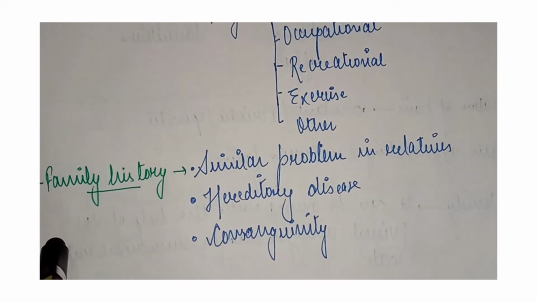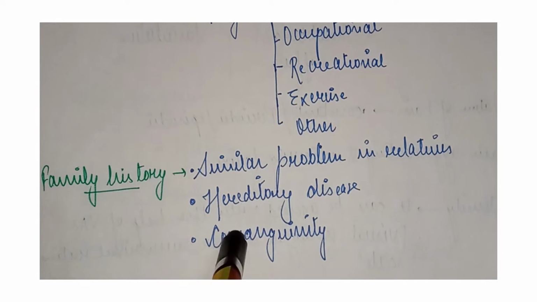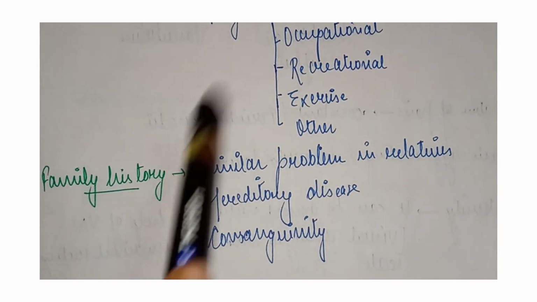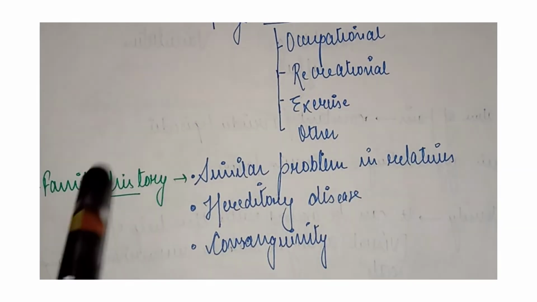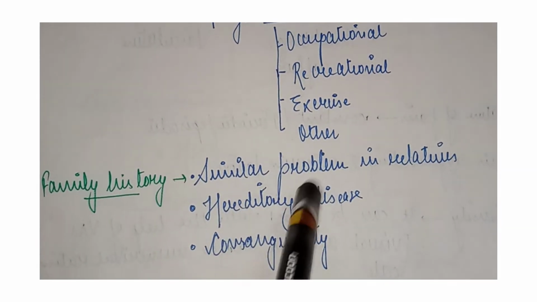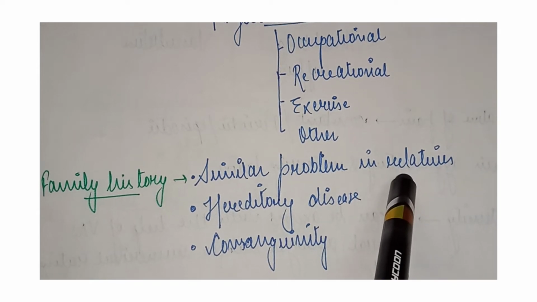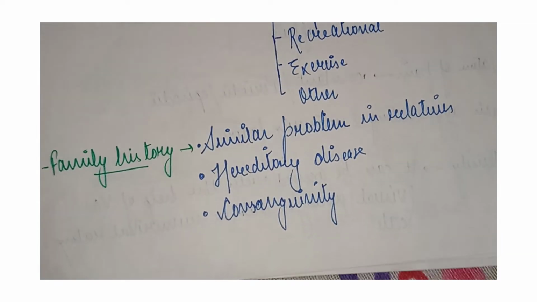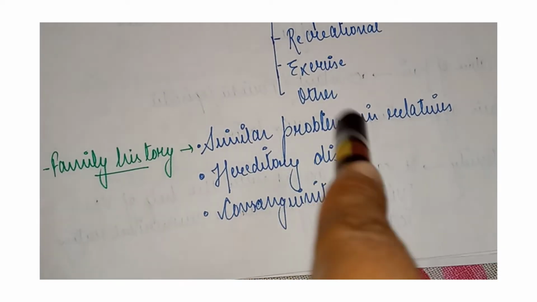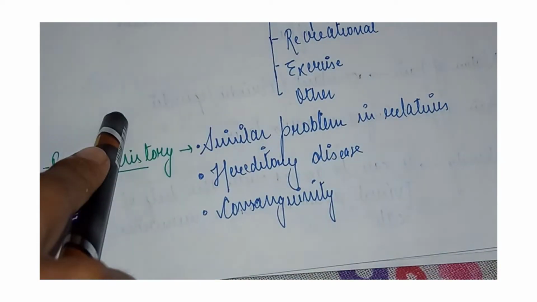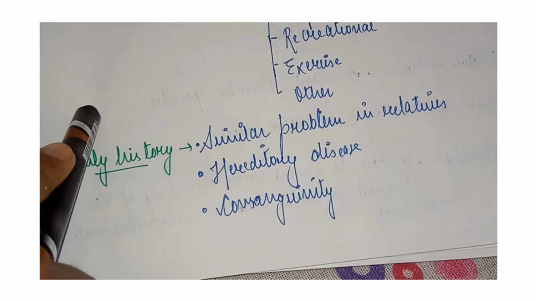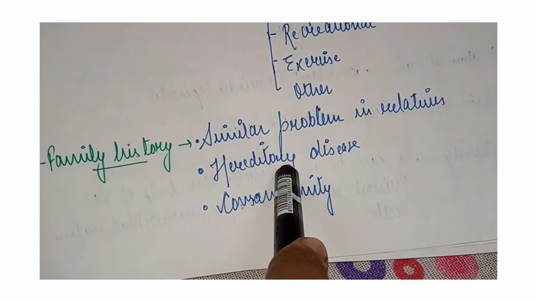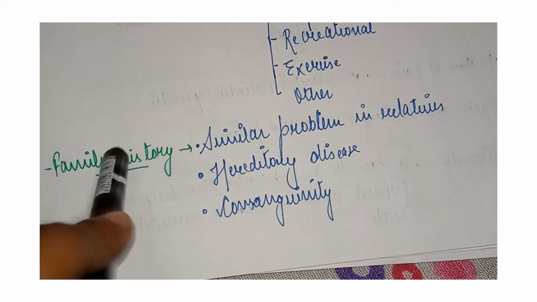So it is also necessary to know whether anyone in the family is also having the patient's present disease. Family history: the similar problem in relatives, as I said before also, hereditary disease or consanguinity. If any kind of disease which the parents or the grandparents have is also occurring to the patient, then precautions can be taken as their parents do.